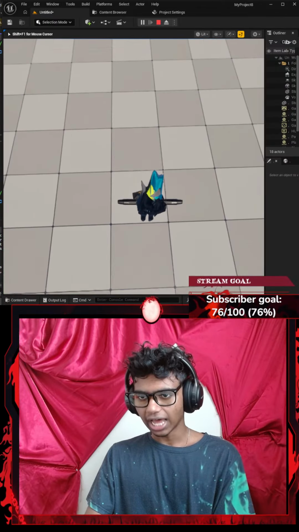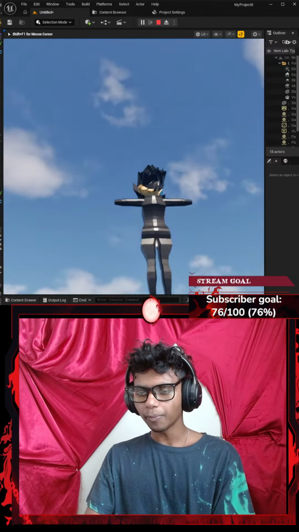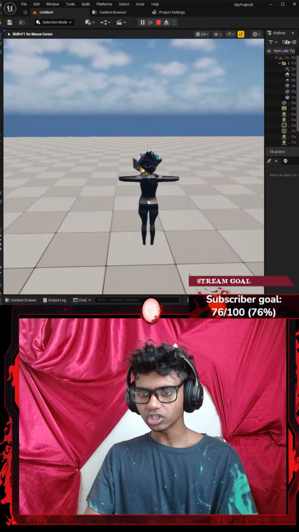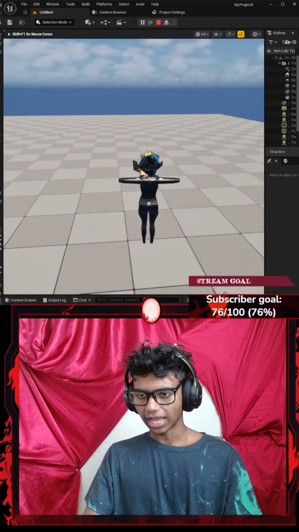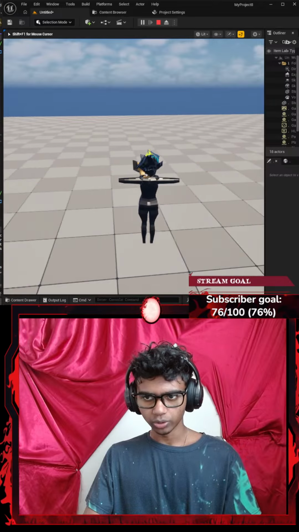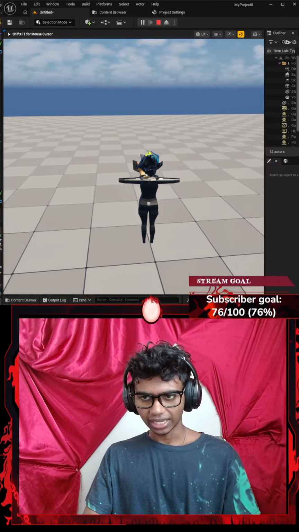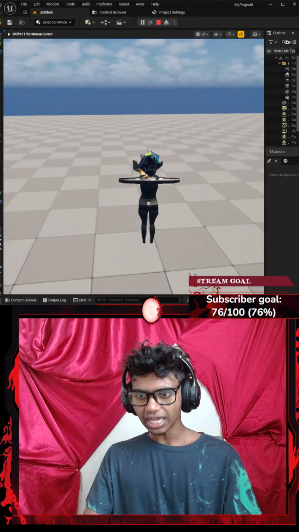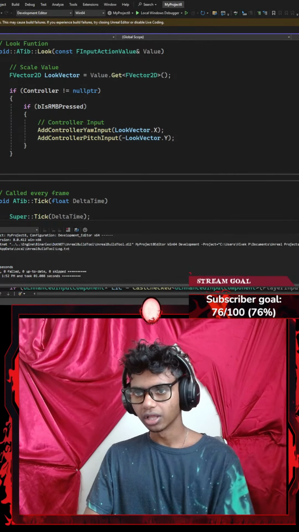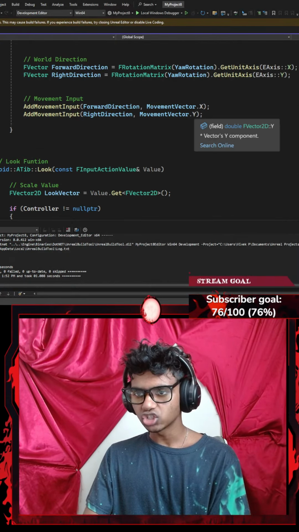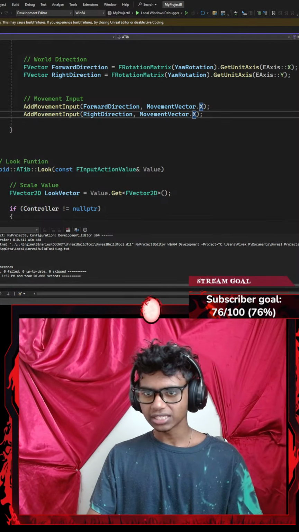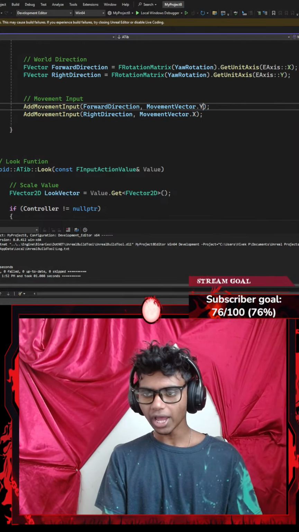Now when I look down, I look downwards. When I move my mouse up, I move up. I can move to the left, towards the right. If I hit W, I go towards the left. If I hit S, I go towards the right. If I hit A, I go backwards. If I hit D, I go forward. So I gotta fix that as well. All I'm gonna do to fix that is change this y-axis to be x-axis and this x-axis to be y-axis.